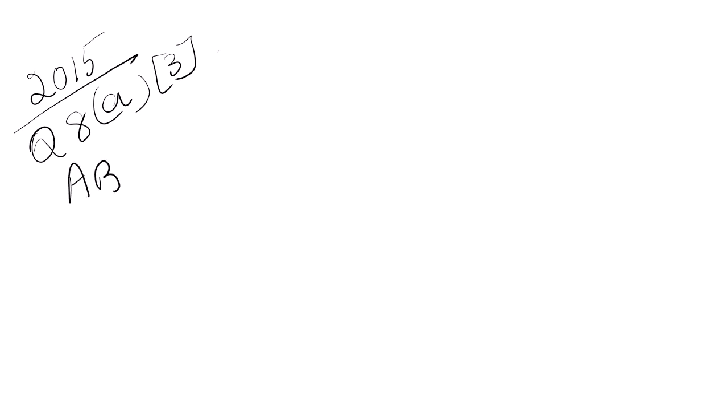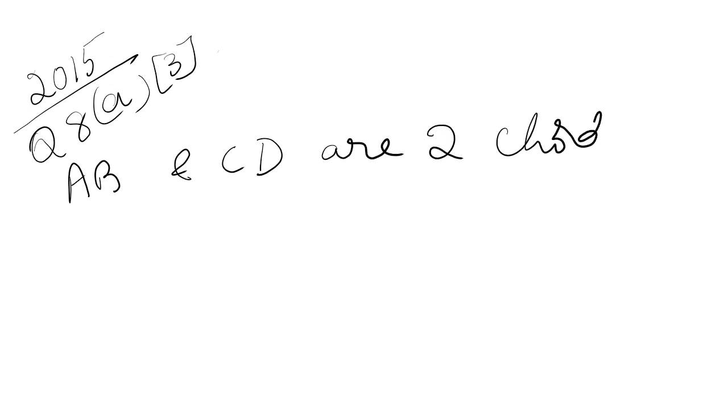AB and CD are two chords of a circle intersecting at P.